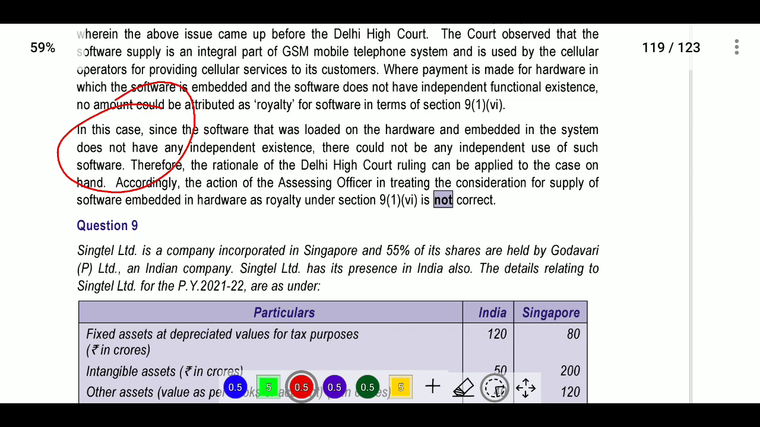Therefore, the rationale of the Delhi High Court ruling can be applied in the case of Atlant. Accordingly, the action of the assessing officer in treating the consideration for supply of software embedded in hardware as royalty under section 9(1) is not correct. That is question number 8.